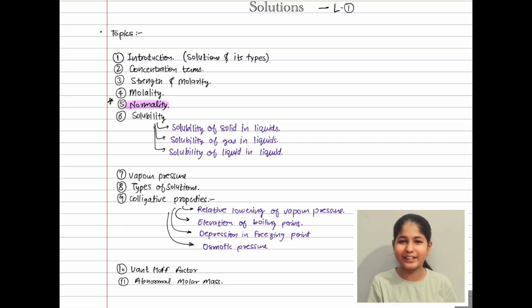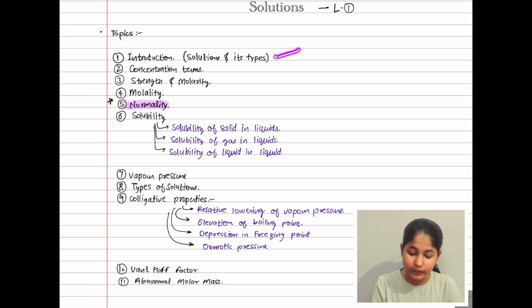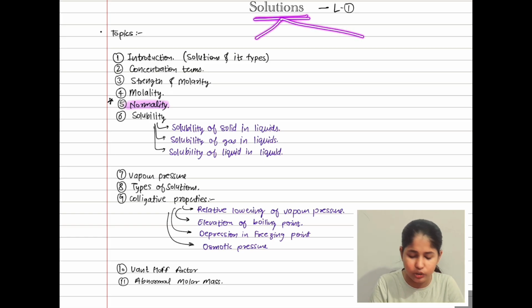This is all about the lecture outline. Let's come to our next topic. What is our next topic? Our next topic is going to be introduction. In the introduction we are going to talk about solution and its types. It is very easy. In this we are going to talk about the definition of solution.